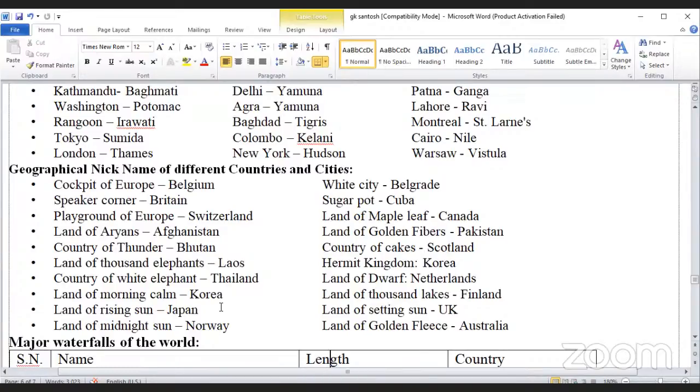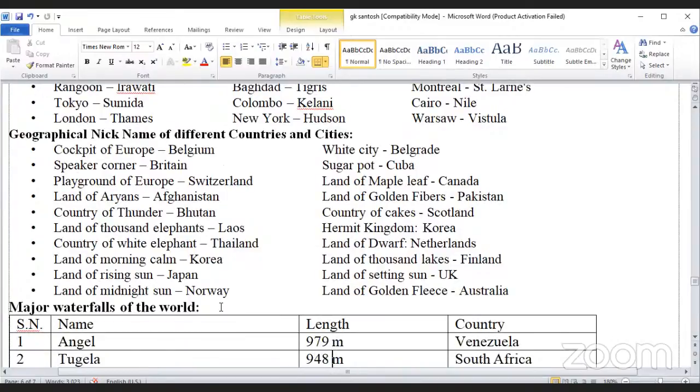Country of cakes, Scotland. Hermit kingdom, Korea. Land of the dove, Netherlands. Land of a thousand lakes, Finland. Land of the setting sun, UK. Land of golden flags, Australia.